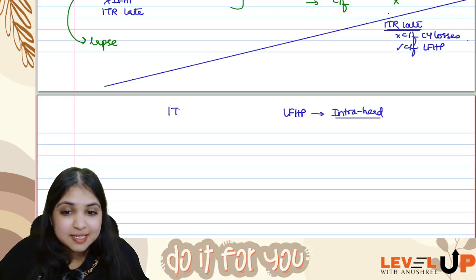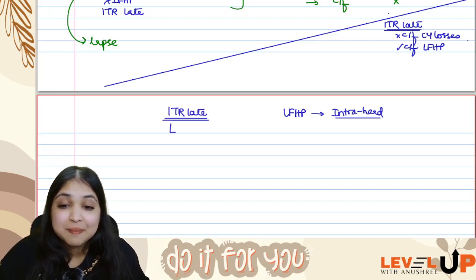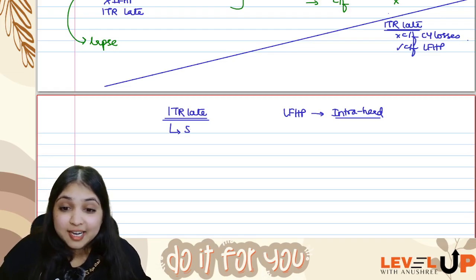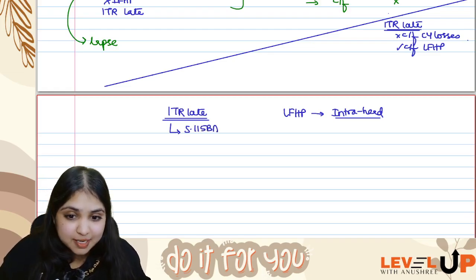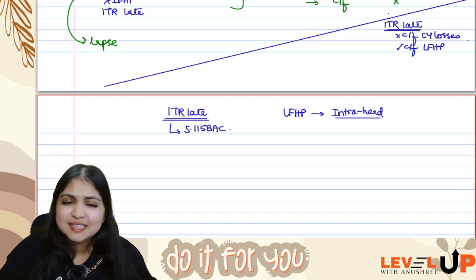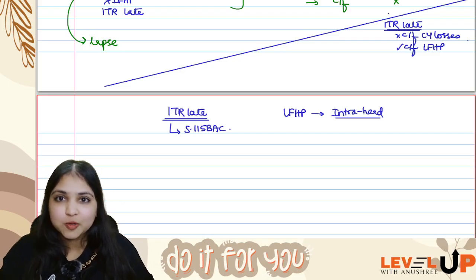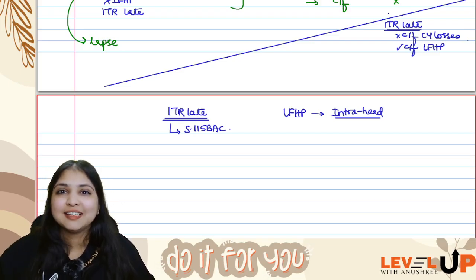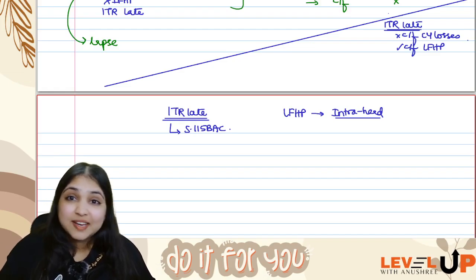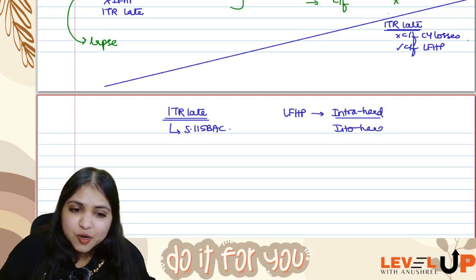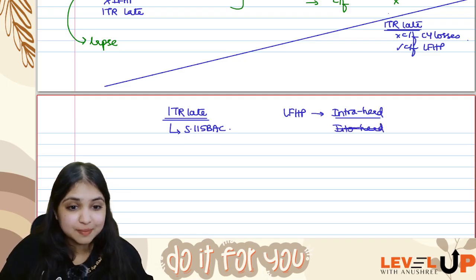And in the current year my assessee is filing ITR late. Because my assessee is filing ITR late, can my assessee follow normal provisions? Impossible, guys. If you file ITR late, you have to stay within 115 BAC only. Under 115 BAC, intra-head is possible, but only if you have some other income from house property. I am not having any other income from house property, so intra-head I am not able to do. Inter-head is anyways not allowed, guys, under 115 BAC.